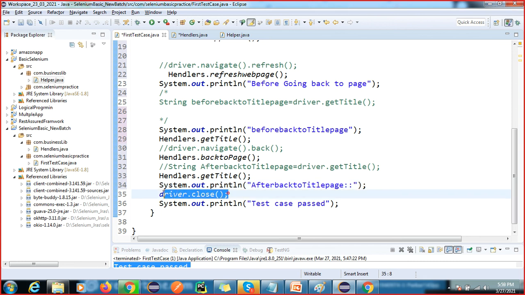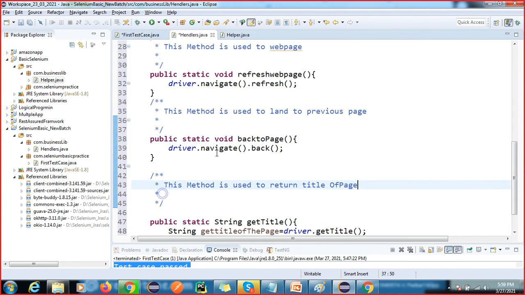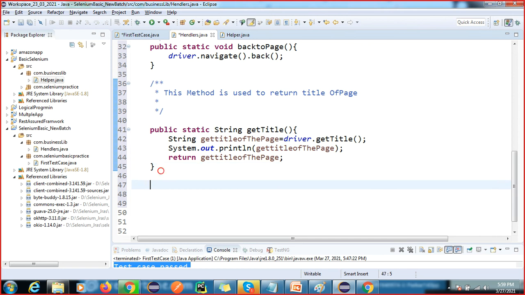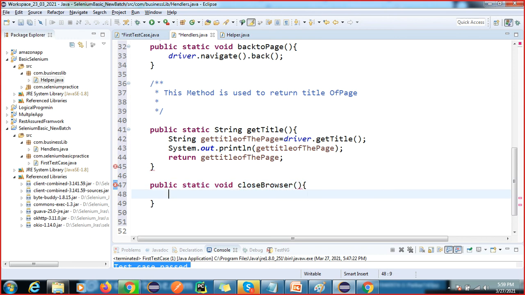So again we have the close method. Go here and we will create another method called public static void close browser, driver dot close.